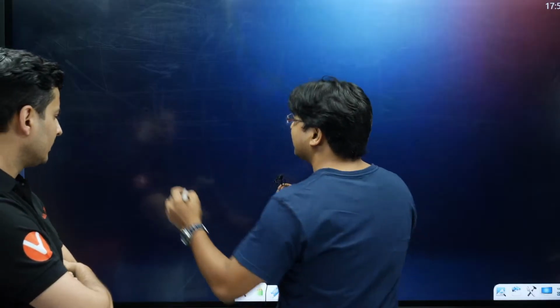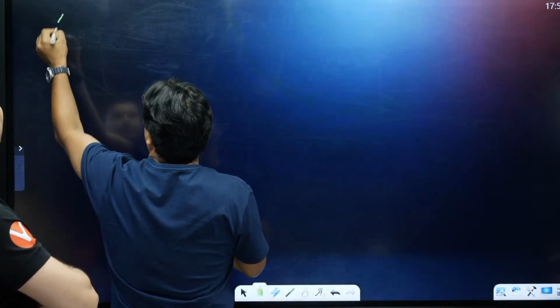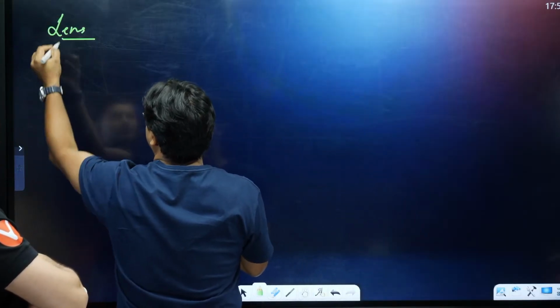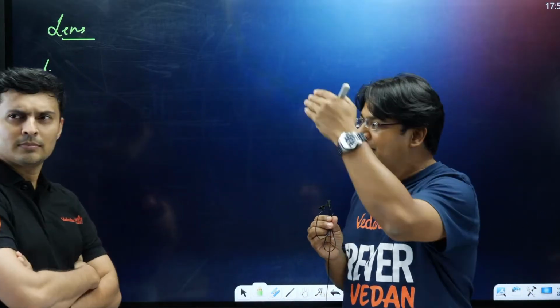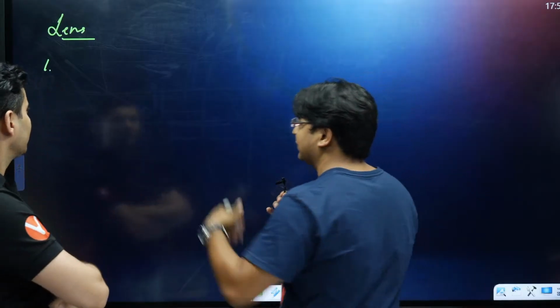It is going to be a bit time consuming. Whatever I'm telling you, we can do this for lenses and also for mirrors. Let me take one example. Let's take the example of a convex lens. To do what I'm asking you to do, there are a few points that you have to always keep in mind. They are actually simple points. You already know them. I'll be using these points in the explanation, so you will be able to recall them.